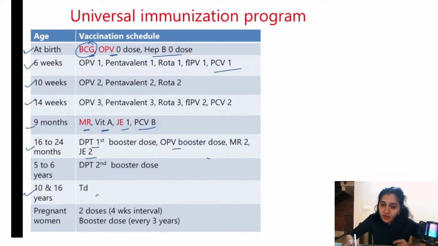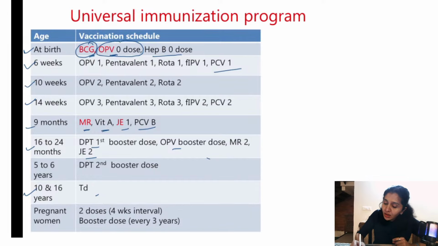So if it is not given at birth, if it is missed at birth, it can be given up to 1 year of age. OPV 0 dose should be given by 15 days. It can be given till 15 days. So if they come after 15 days, you can ask them to come for the next dose, that is OPV 1. Hepatitis B 0 dose can be given within 24 hours. After that you have to go for the next one.